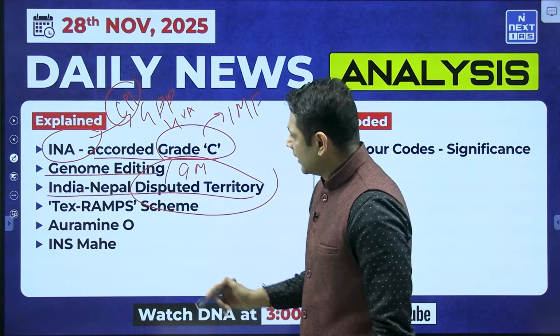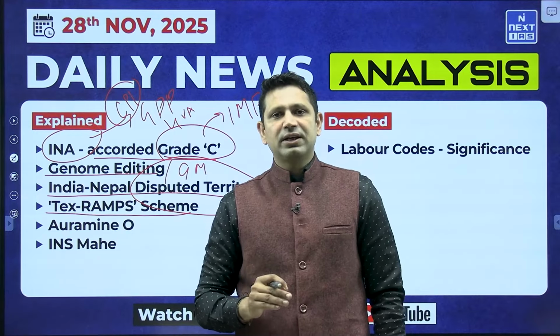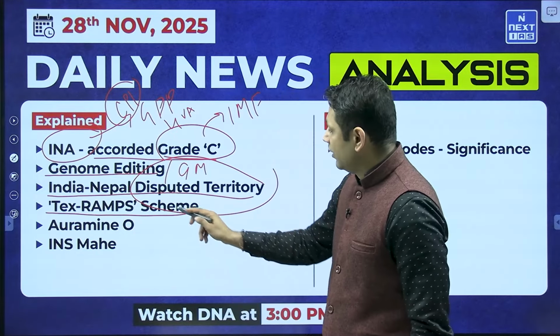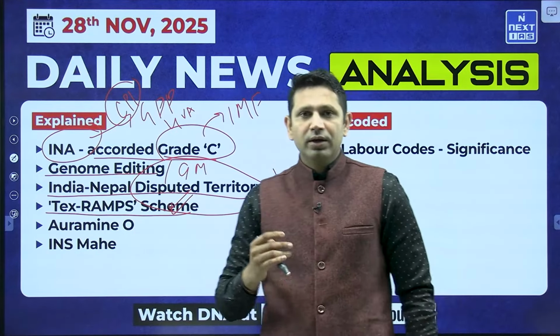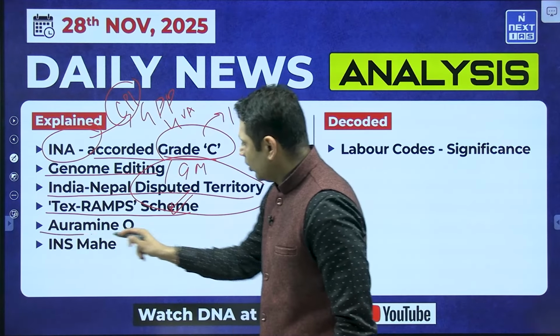context of that. The next topic we are having is Tex-RAMPS Scheme. Now Tex-RAMPS Scheme is in the context of textile industries. Now government has launched a new scheme in which it is going to focus upon the research part of the textiles. The next is Auramine O.